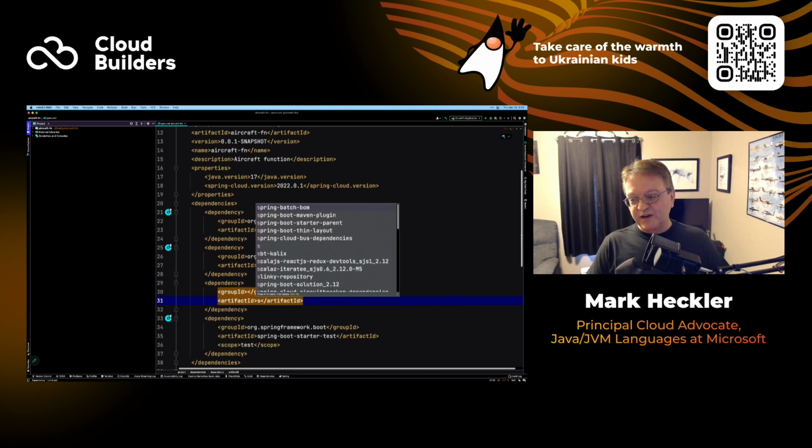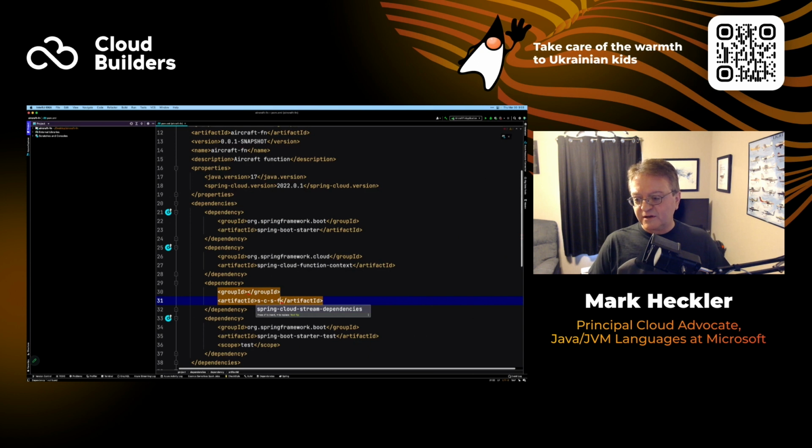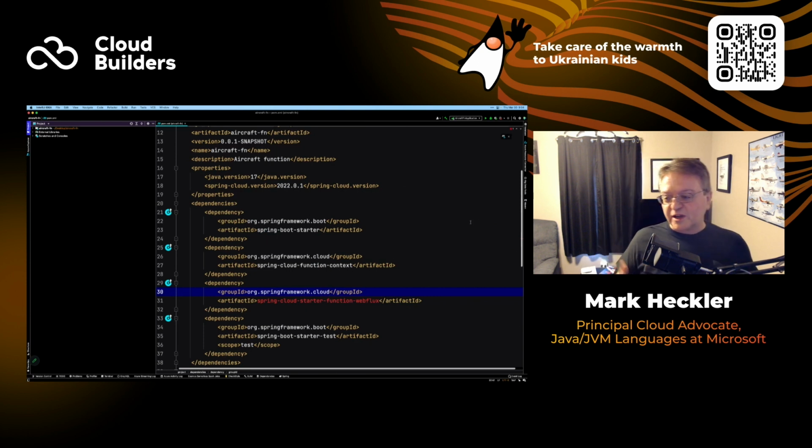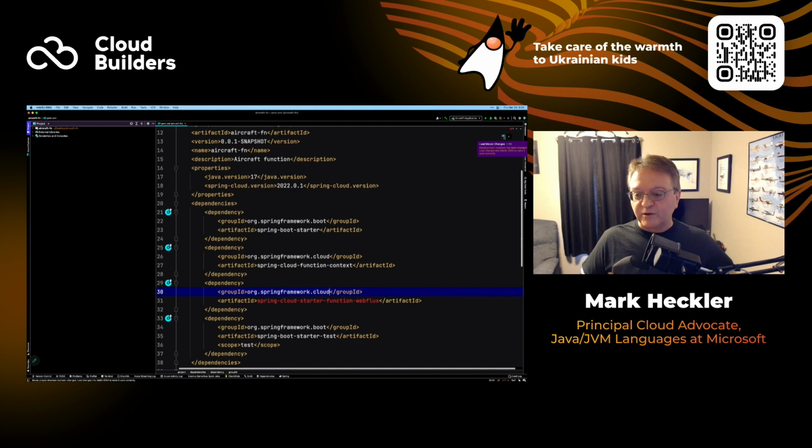So Spring Cloud Function, starter function, no, it's just not going to help me here. So I'm going to have to type it all by hand. Spring Cloud Starter Function WebFlux. There we go. And of course, you can use Web for a non-reactive option. I just like using WebFlux because it gives me a few more capabilities, but it works basically the same for what we're going to be showing. So again, do what makes you happy. But that way it'll go ahead and start and run and we can see it as it happens.